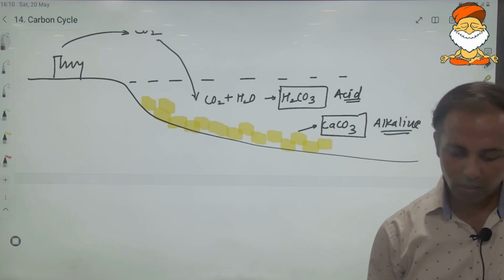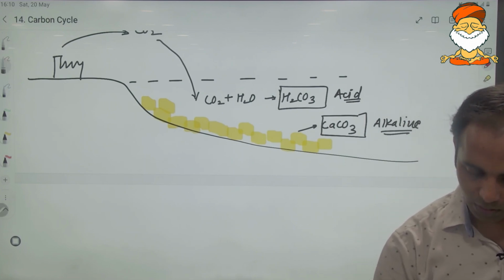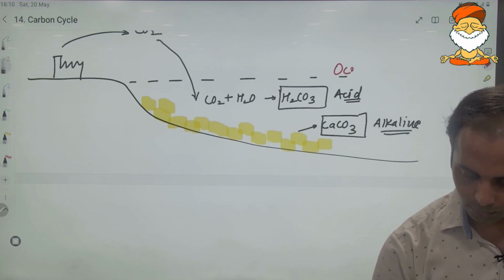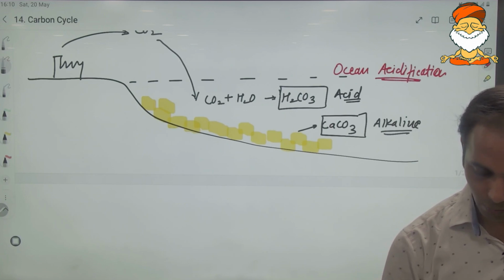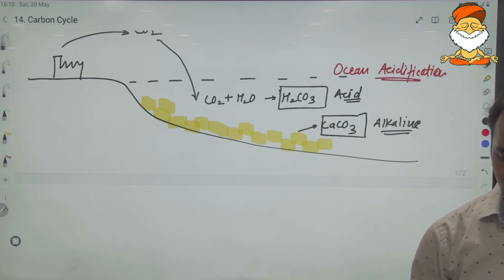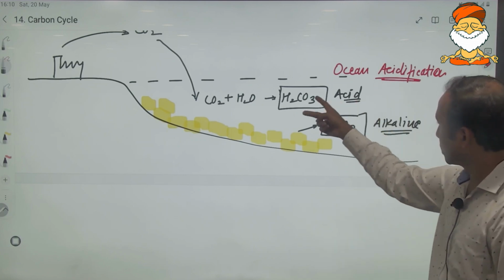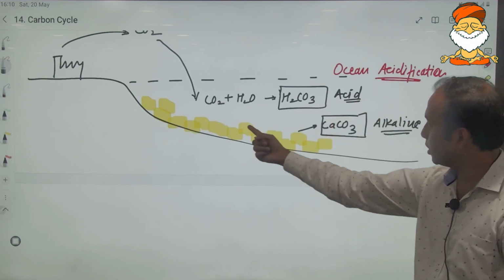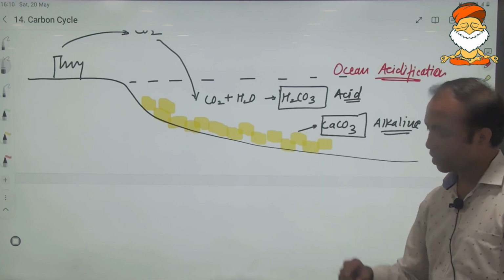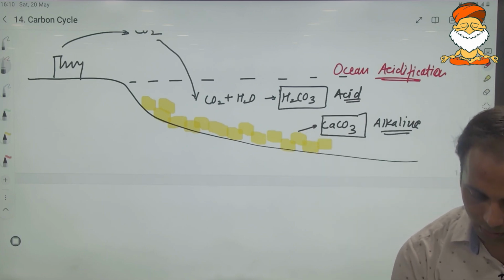So it will cause ocean acidification. We will get into the detail of this topic again. In ocean acidification, acid will react with these calcium carbonates. These calcium carbonates basically act as a protection mechanism.